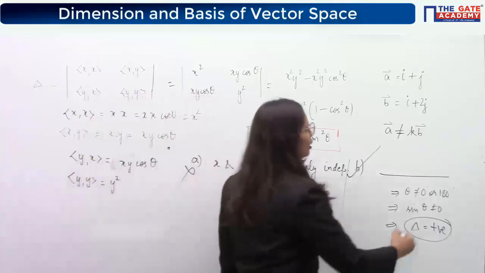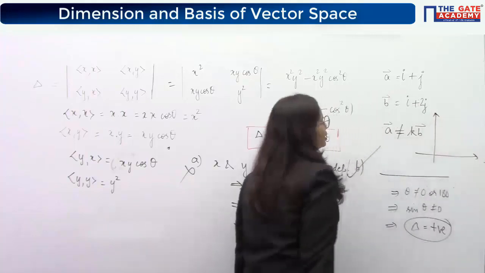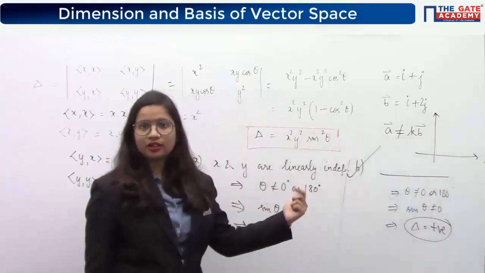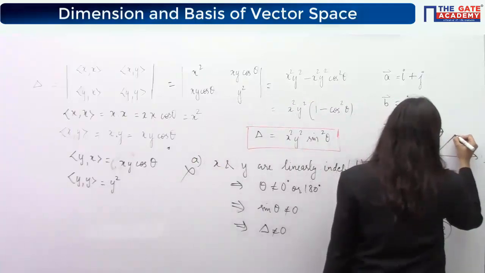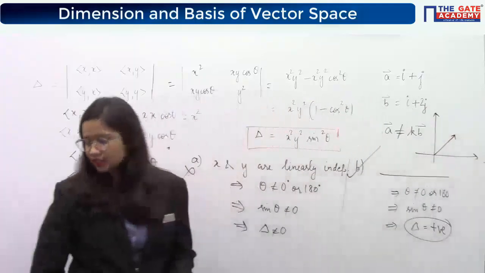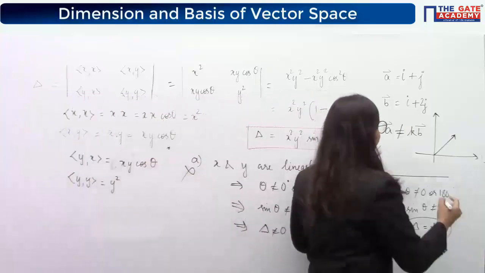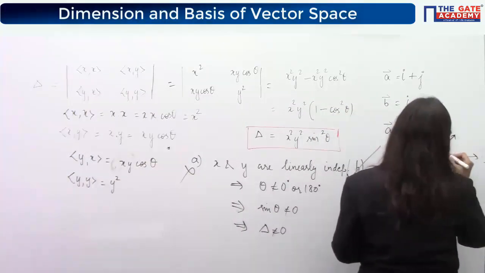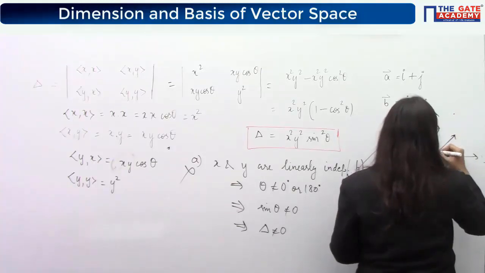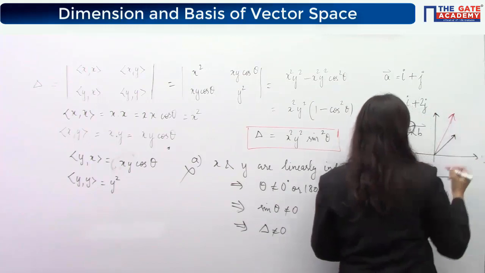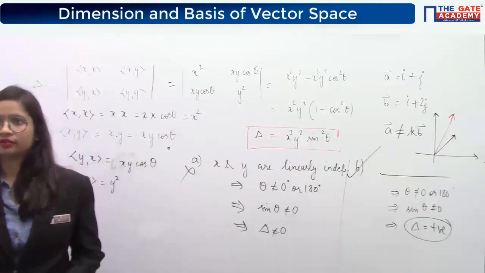Diagrammatically also you can see, we have seen that dependent vectors mean parallel vectors. You can plot the i plus j vector. Let's say i plus j is a vector like this, and if I plot the vector i plus 2j, it will be somewhere like this. So they are not parallel. That means they are linearly independent.